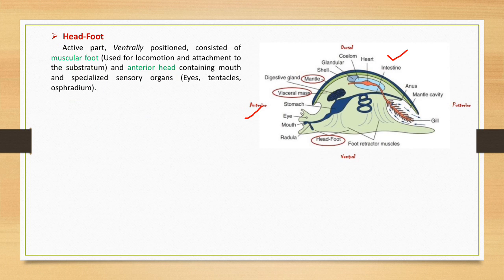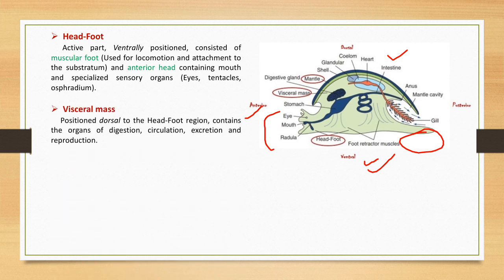First part is the head foot, which is the most active part and which is present in ventral position, and it consists of a muscular foot which helps in locomotion and attachment to the substratum, and the anterior head which contains mouth and different specialized sensory organs like eyes, tentacles, osphradium, etc. Second part is the visceral mass, which is positioned dorsal to the head foot region, and it contains the internal organs of digestion, circulation, excretion, and reproduction.